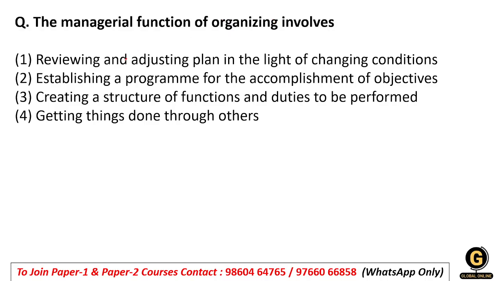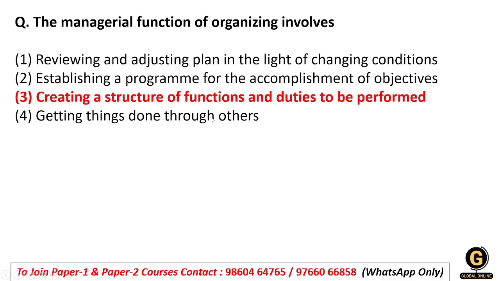So see, in option 1, reviewing and adjusting plan is related to controlling, so this will not be there. Establishing a program is related to planning, so this will not be there. It is in context of organizing. The most appropriate option here is option 3, that is creating a structure of functions. Here the structure of functions is created and you are told what type of duties you have to perform. And getting things done through others, that is directing. So option number 3 will be the right answer.